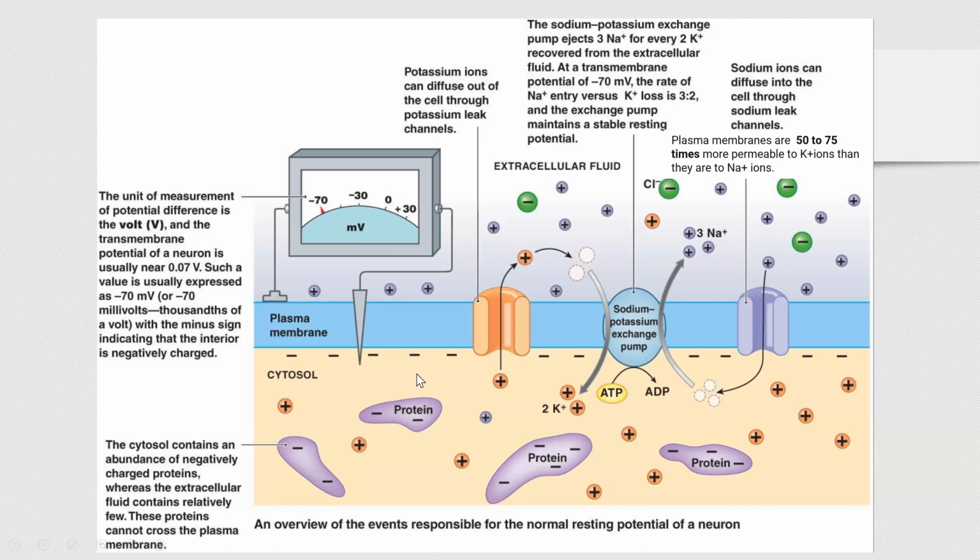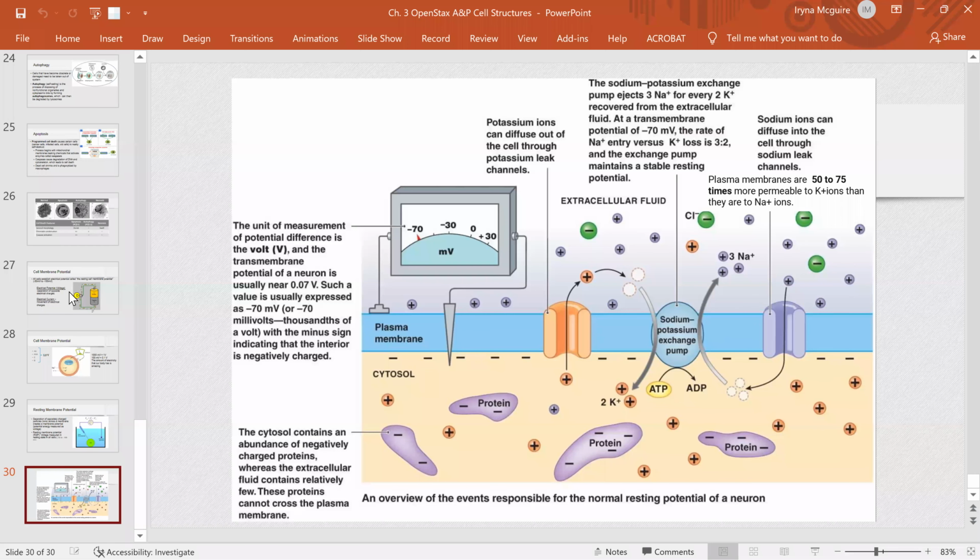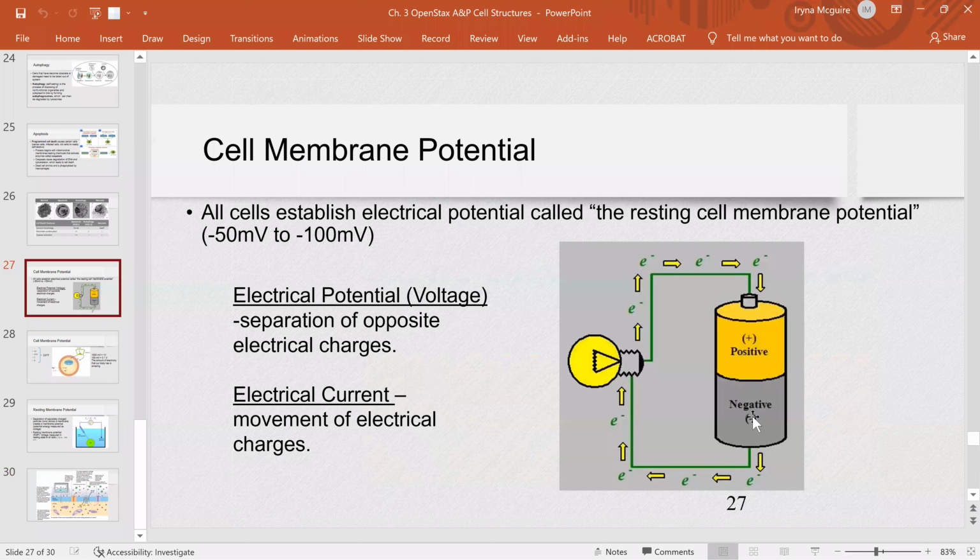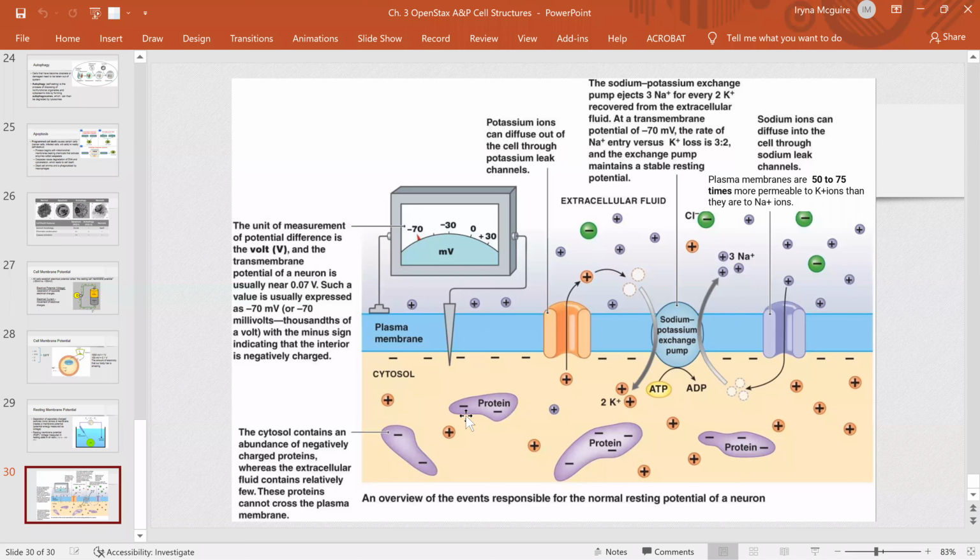And this is what we call resting membrane potential, because your cells became a tiny microscopic battery with separated charges, negative inside, positive outside. Now your cell stores potential energy that we can measure in voltage, and your cells can use this energy to do their cellular job, right?